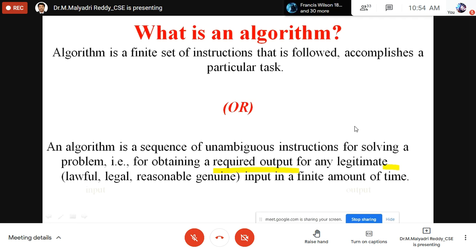What is the meaning of required output? Required output is basically what the code is designed for. Like if the code is designed for binary search, then an efficient search is its output. Right, but the simple answer is that it is based on the user requirement.